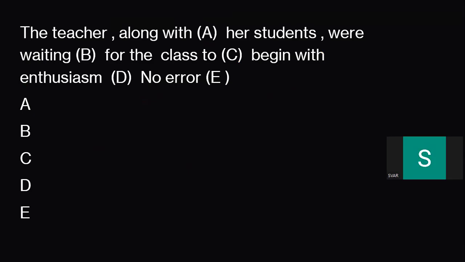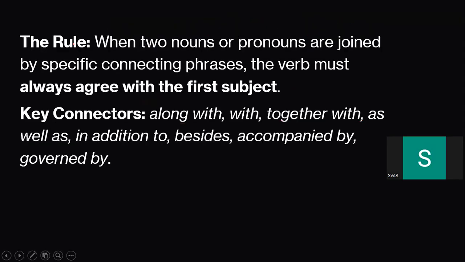Now, one more very, very crucial, very important rule, and you will really like it after this. The teacher, along with her students, were waiting. You may say, yes, absolutely, it's correct, sir. But I would say, no. Her students, so this verb, I should not align with this. What I need to do is align with the other part. Now, let me tell you the rule.